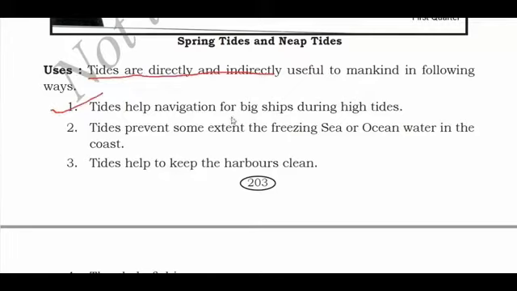Tides help navigation for big ships during high tides. So what happens? Navigation of big ships means navigation means providing the direction to the big ship. It helps in navigation for big ships during high tides.